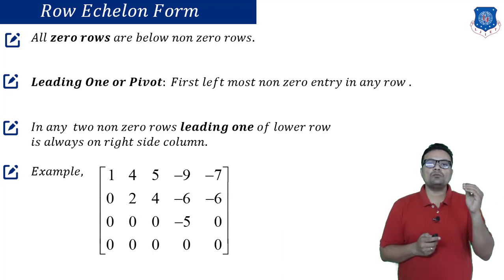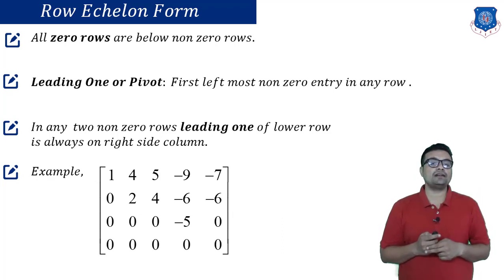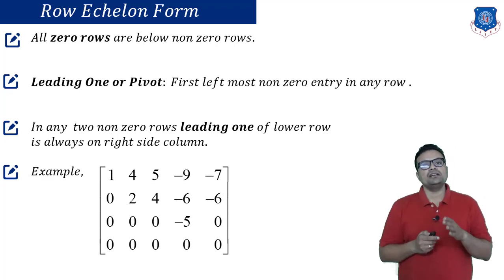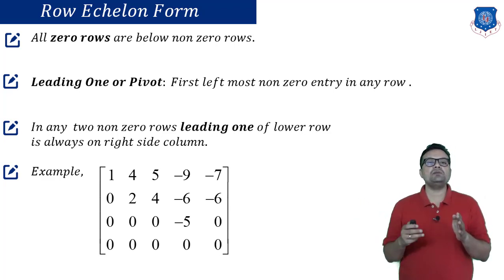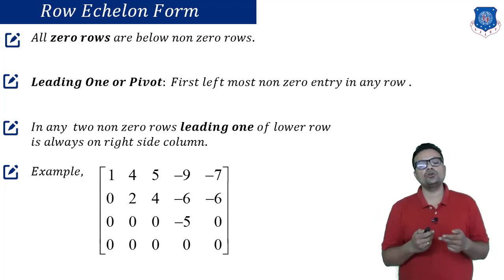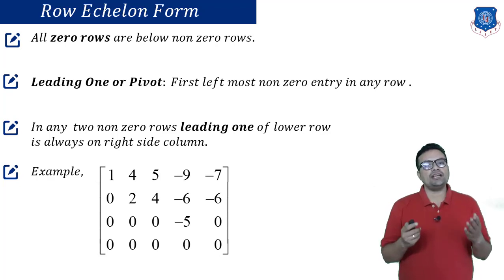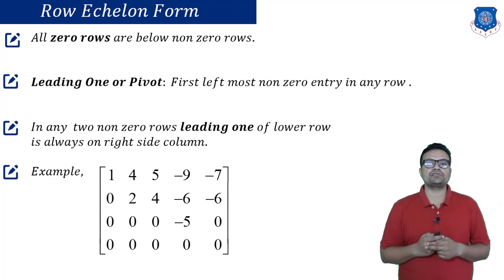If I move from up to down, my pivots are shifted to the right hand side. It may happen that your pivots are not at the immediate right, but somewhere on the right side, maybe after 2 or 3 positions. That is also considered a good satisfaction of this condition. Now if we move from second to third row, you can see clearly here that -5 is in the fourth column, whereas 2 is in the second column. So again, it is in a well formation.